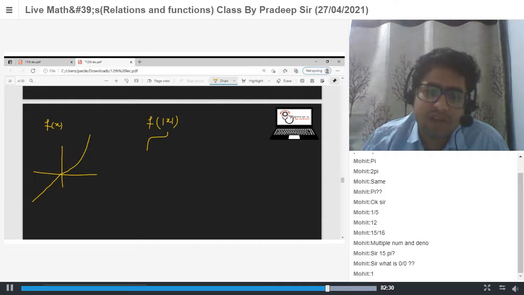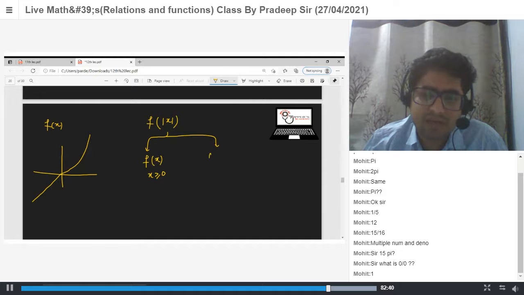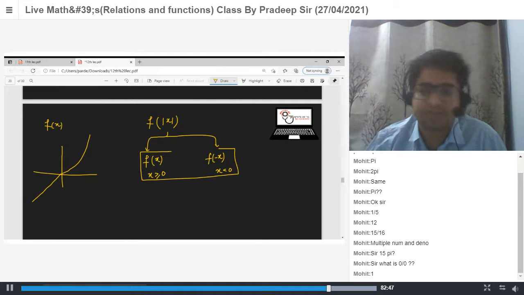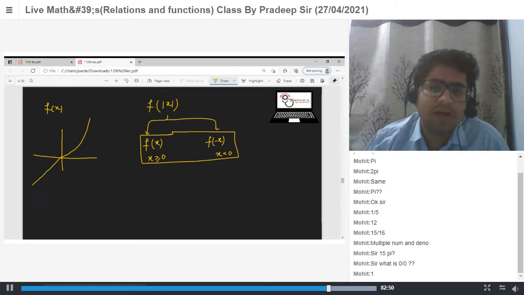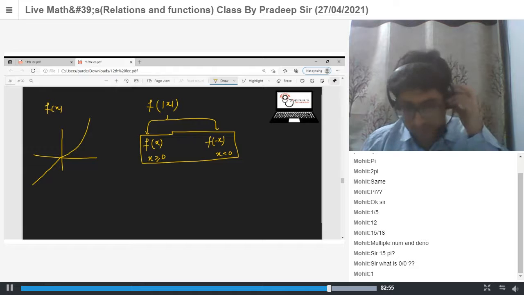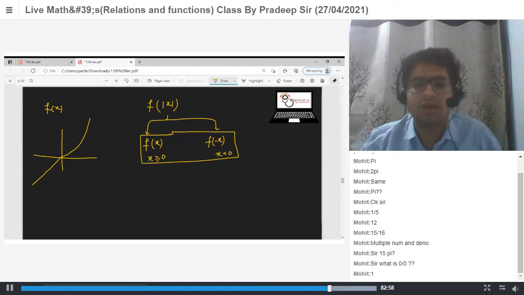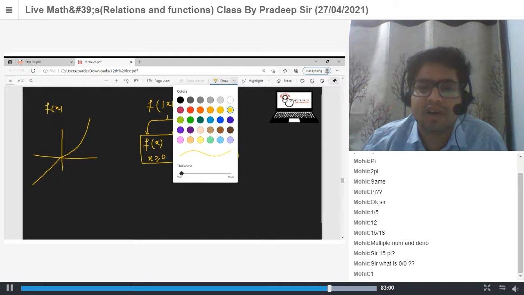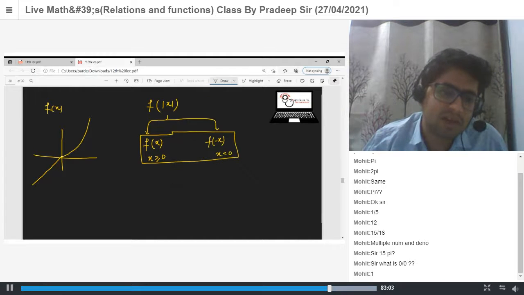f of mod x is f of x when x is positive or greater than or equal to zero, and f of minus x when x is negative. So it means when x is positive, the graph will remain the same for positive x. For positive x, the graph will remain the same. So my graph is for positive x.